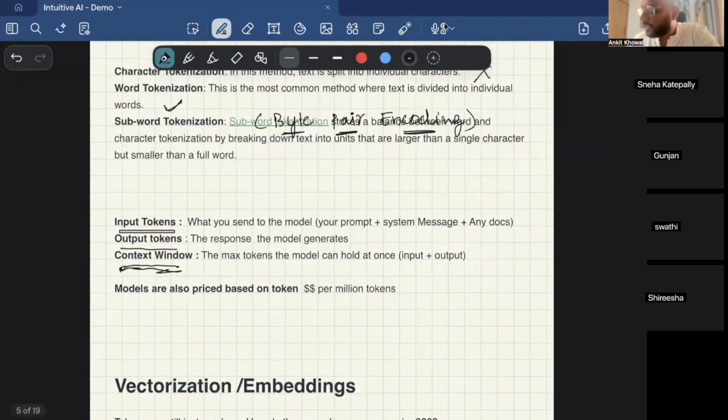So this was tokenization. So we have learned two concepts until now: what LLMs are, and how the words or questions that we type into GPT are converted into mathematical form via tokens, via this tokenization. So we learned tokenization. Now let's move on to the next concept.